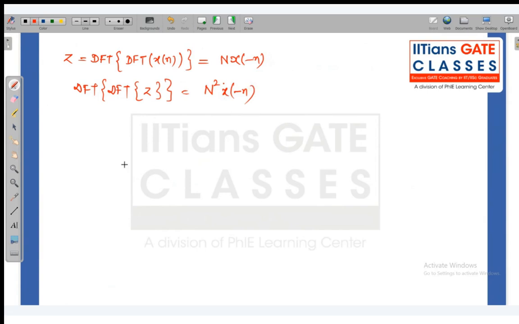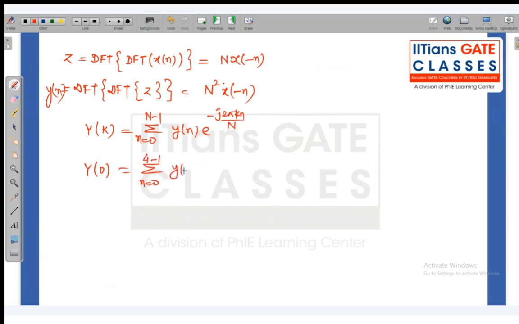Okay. Now what will happen? Because this is now y of n, but we want to calculate y of k. So what is y of k, which is the discrete Fourier transform at k equal to 0? It is summation n equal to 0 to N minus 1 y of n e to the power minus j 2 pi k n upon N. We want to calculate y of 0. That means k is 0. The length of the sequence is given as 4. So summation n equal to 0 to 3 y of n.